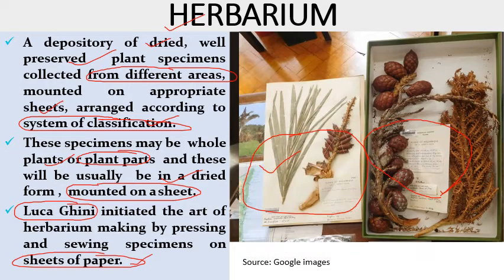Again, this is the herbarium sheet in which we preserve certain plant parts, and we also include the plant parts which contain most of the characters like fruits, flowers, and any other plant parts which help in identification of these plants. So this is the herbarium. Next, why we need herbarium?